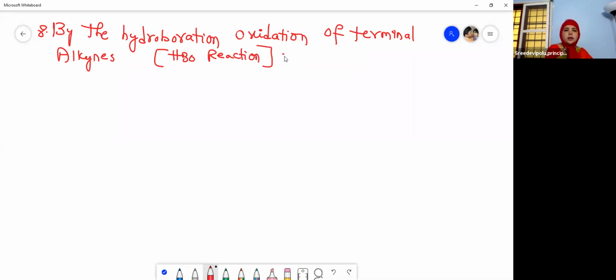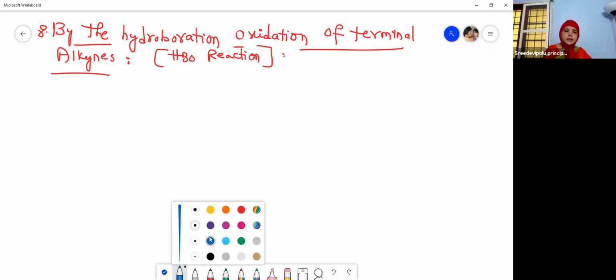I hope you have understood this. So by the hydroboration and the oxidation of terminal alkynes. Let us see this reaction, children. As I am teaching by taking a whiteboard, it will be a bit slower than your presentation through PPTs, so kindly understand this.